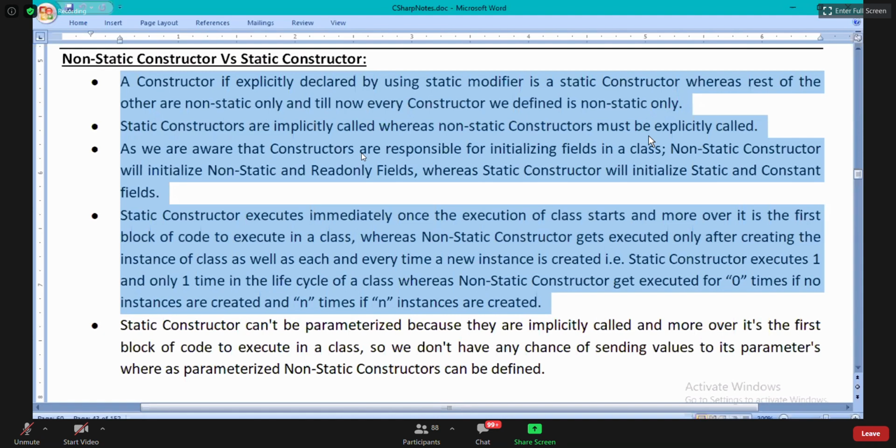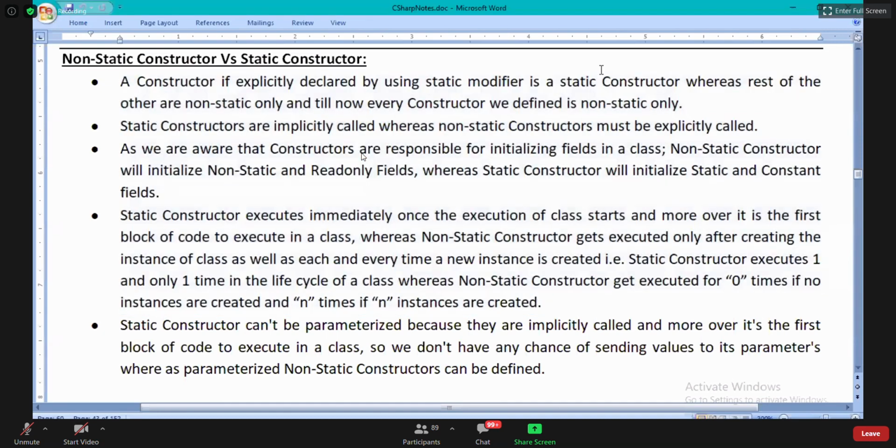Is it clear, guys? Okay, so what fields will a static constructor initialize?